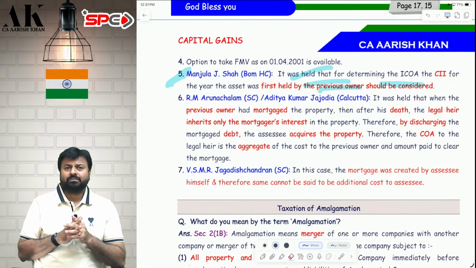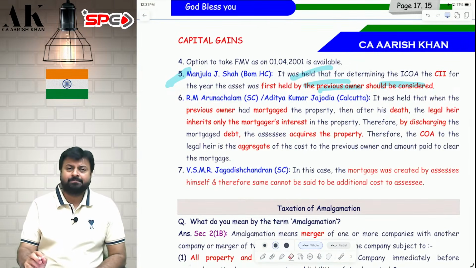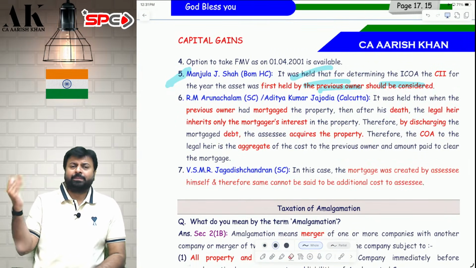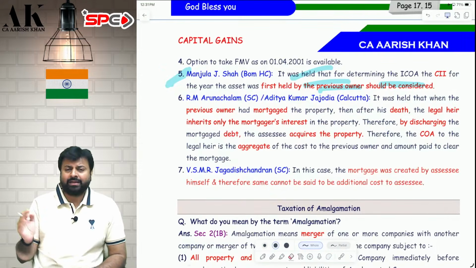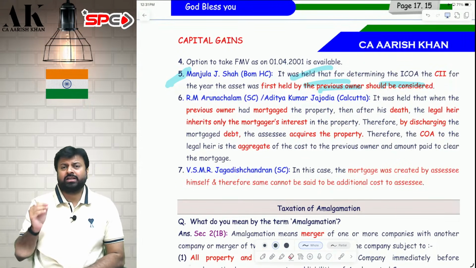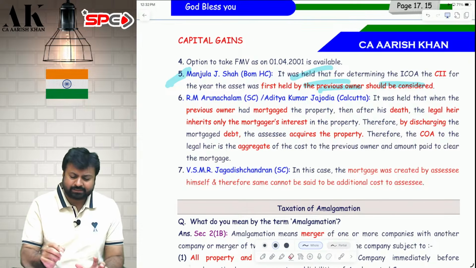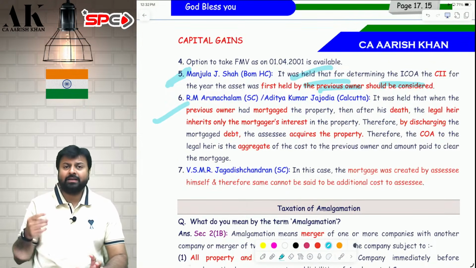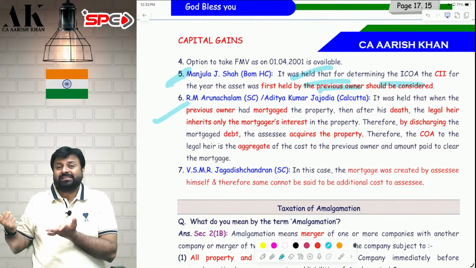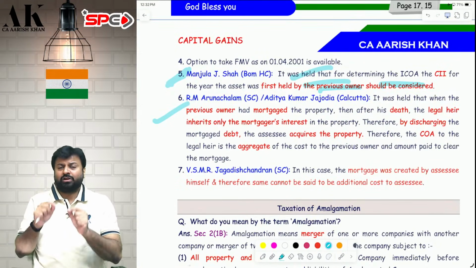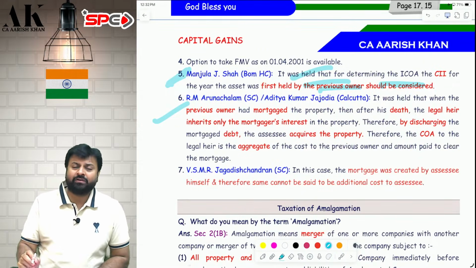Now, after that, the father dies. So the son goes to the bank and says, give my father's property. The bank says, clear the loan and take your father's property. So the son cleared the father's loan and took the property. Now he is selling the property. So the question is whether the clearance of loan will also be considered a cost of acquisition. The court has said that yes, whatever loan is repaid by the son for clearing the title, for clearing the encumbrance which is created by the father, that is also a cost paid by the son, and therefore that will be allowed as deduction.